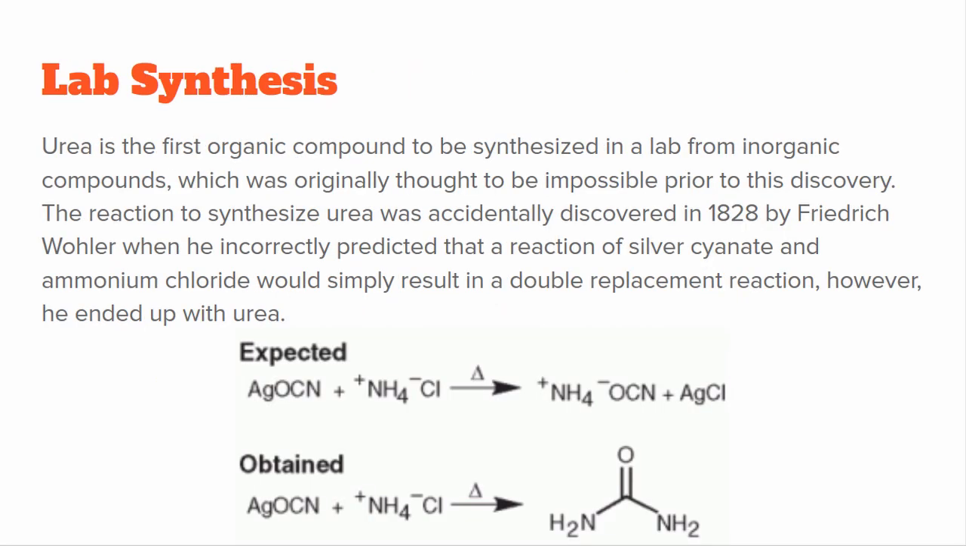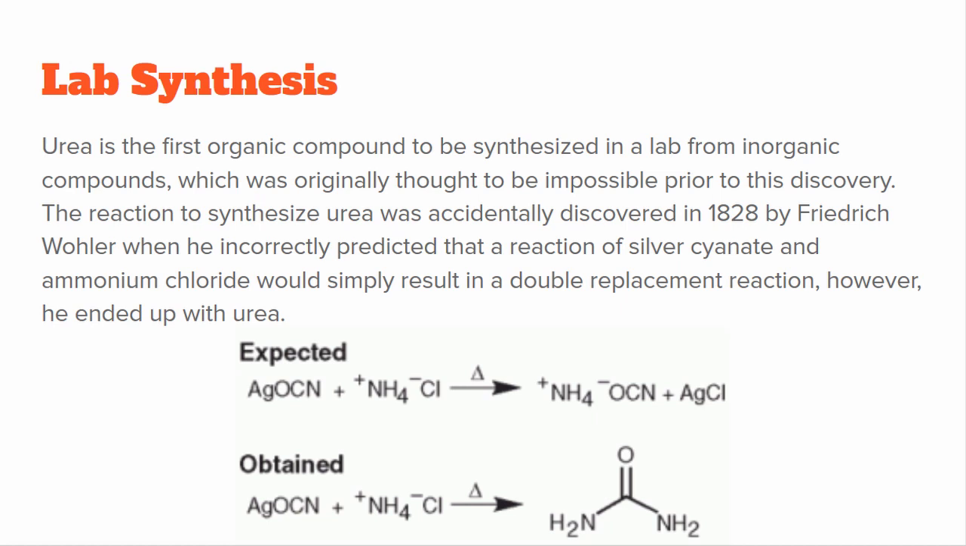Now on to the synthesis of urea. Urea is actually the first organic compound to be synthesized from inorganic compounds. This was believed to be impossible at the time Wöhler made this discovery in 1828 because most scientists believed in the concept of vitalism, and that organic compounds could only be made by other organic compounds.